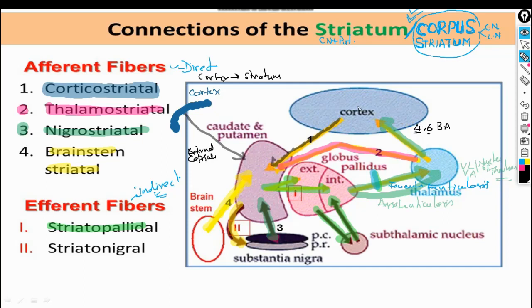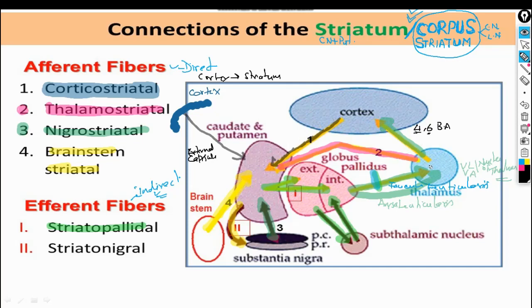So information from area number 4 and 6 in the cerebral cortex goes to the striatum, from the striatum it goes to the globus pallidus, and then it comes to the thalamus. Okay, this is how it functions. So the information in the cerebral cortex is coming this way, this way, this way.